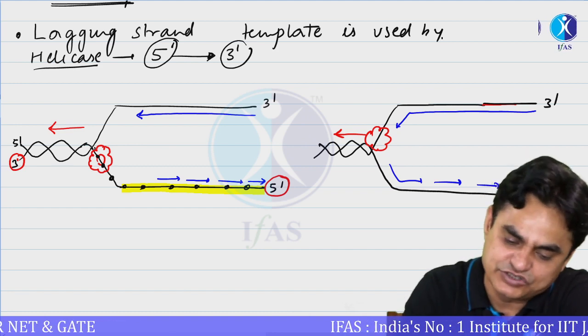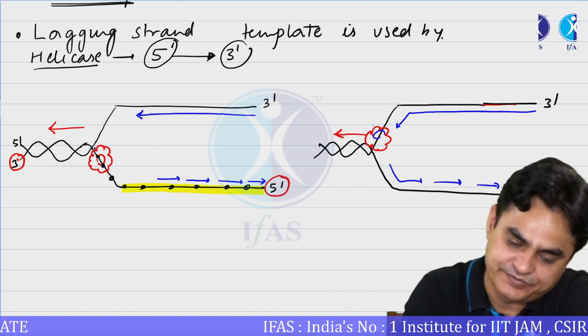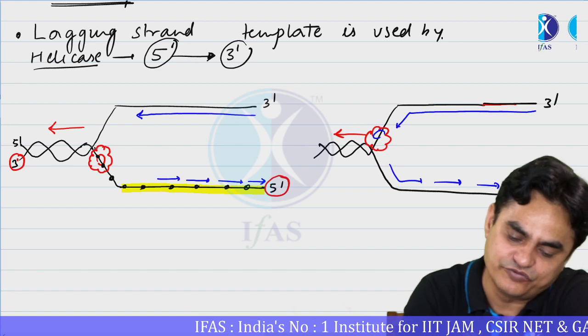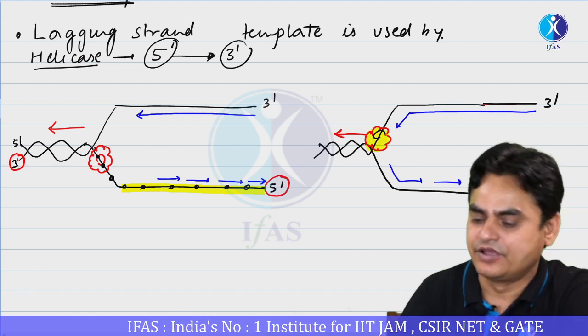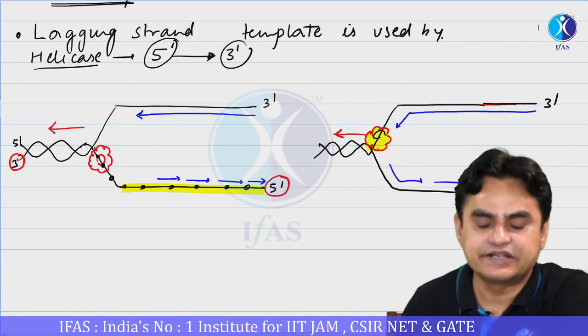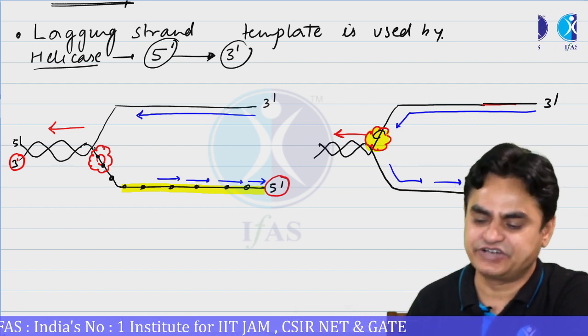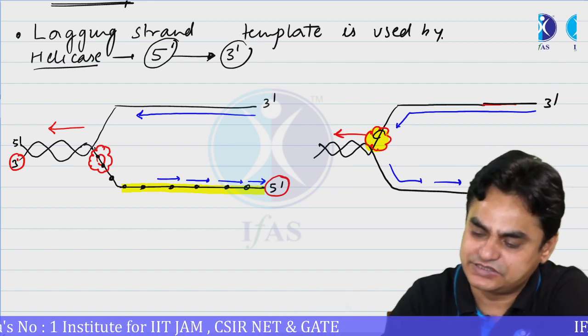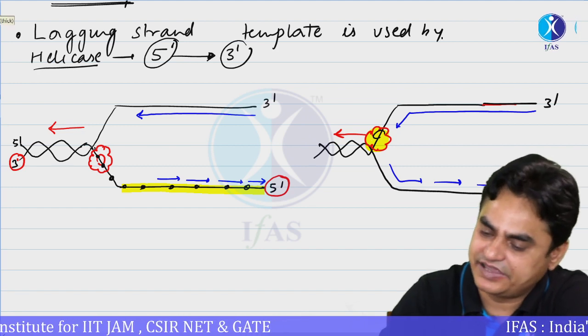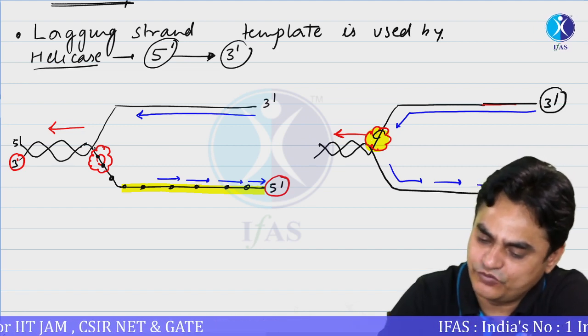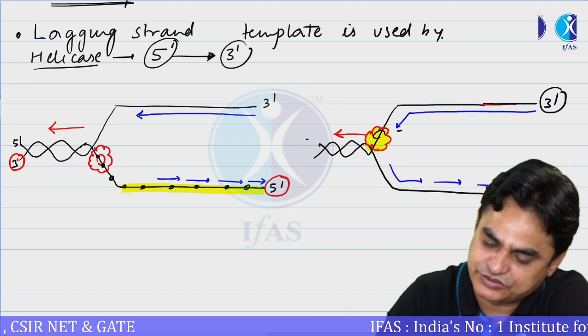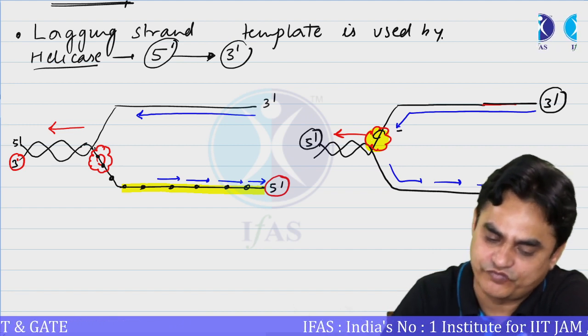If helicase is moving on the strand which is utilized as a template for the leading strand, under this scenario what you will observe is that the helicase is moving in the direction 3' to 5'.